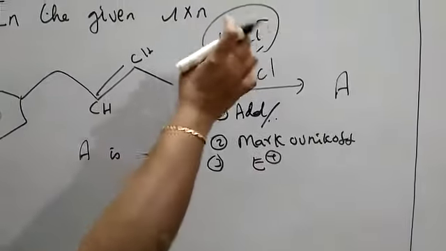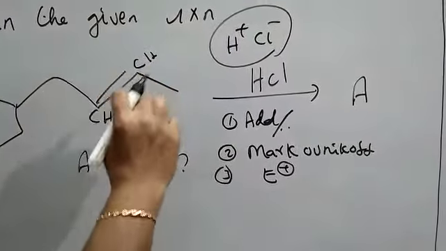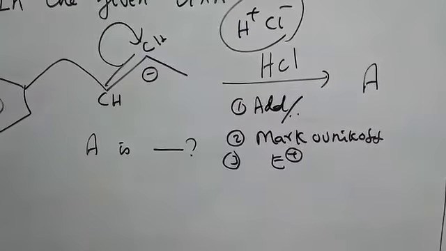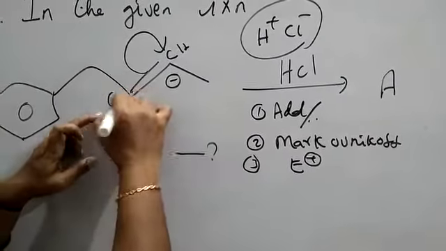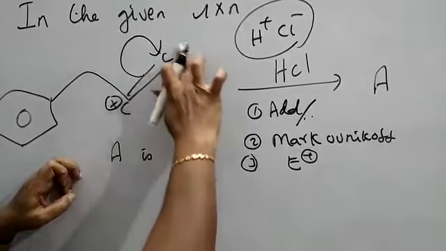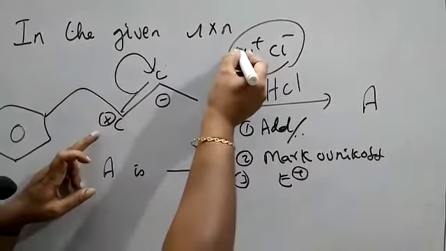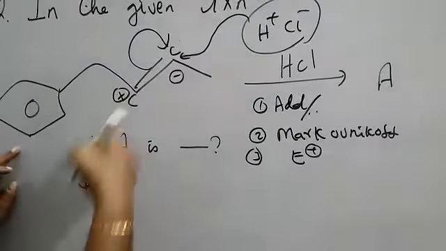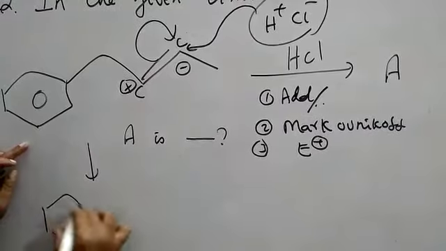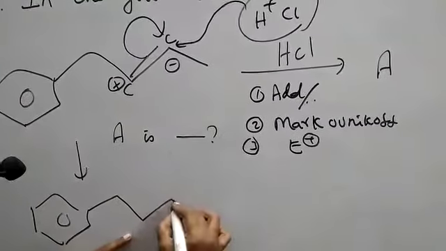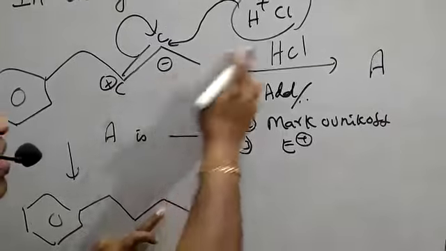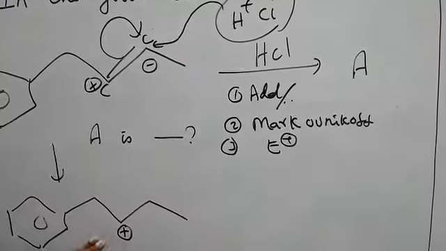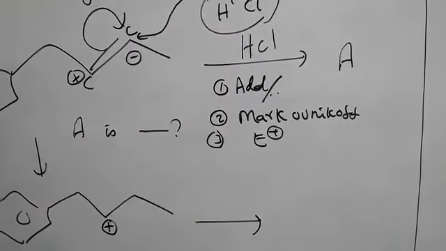That means from the double bond, the H plus ion is going to attack first. Let me write, towards this the minus charge is there. Here it is the formation of positive charge. Now what is happening? Let me go on to attack here. Afterwards the product is, let us write 1, 2, 3, 4. Here the minus charge has attacked, so on this carbon atom there is a formation of carbocation. So the first step is over.